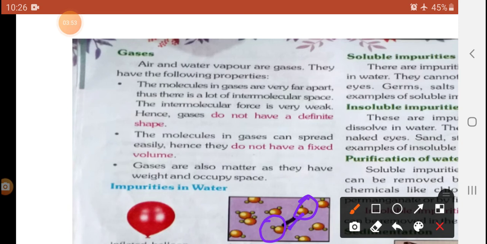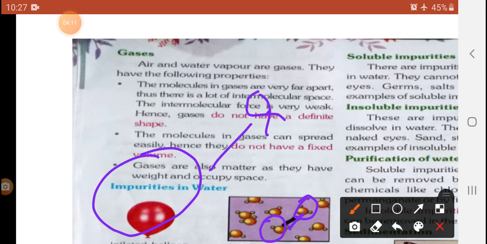It means the molecules in a gas can spread easily, and gas is also matter, as it has weight and occupies space. The example is already given here: a balloon, without filling air and after you fill the air. Take the weight, and after you observe, the weight will be different.